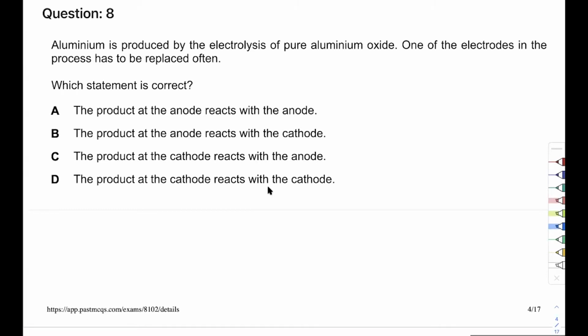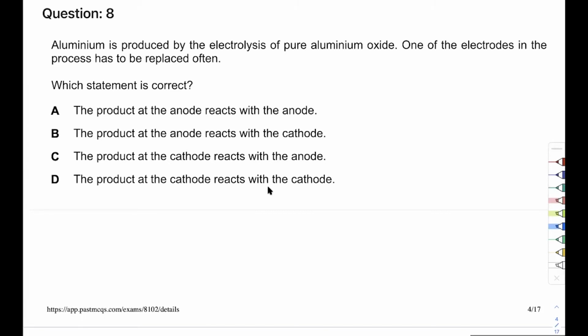It acts as an impurity, so it lowers the melting point, because aluminum oxide is solid. So it lowers the melting point. And what's the second use? The IGCSE people, you need to know this. It acts as a solvent. Okay, cryolite acts as a solvent. You need to remember this. So this one is saying that we use pure aluminum oxide.